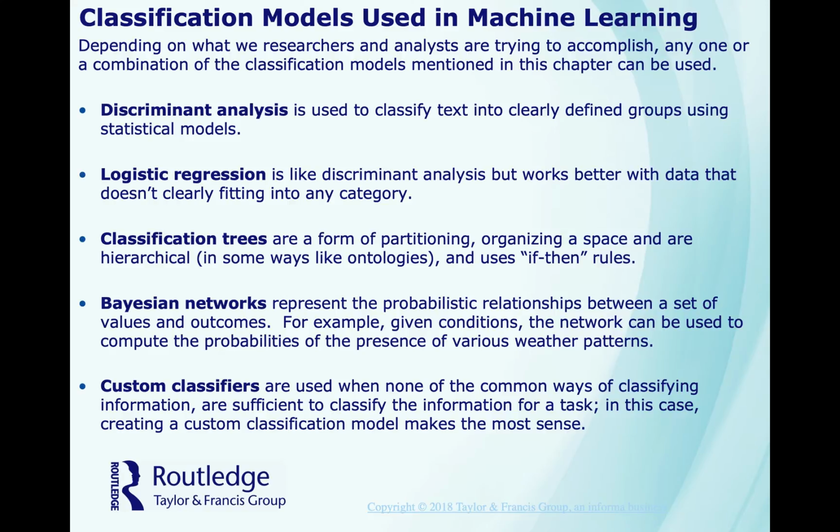Bayesian networks represent probabilistic relationships between a set of values and outcomes. So, for example, given a condition, the network can be used to compute the probabilities of presence of various weather patterns. And then custom classifiers. They are used when no other common way of classifying information is sufficient for a task. In this case, creating a custom classification model makes the most sense.